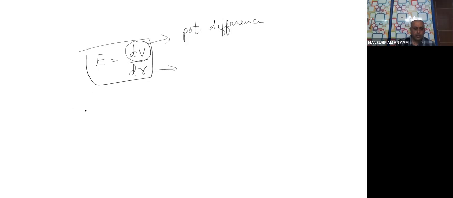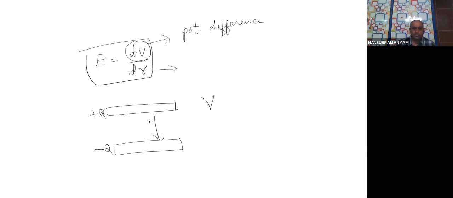That means in the present situation, this is the positive plate of the capacitor, this is the negative plate of the capacitor. Okay, plus Q charge, minus Q charge. What is the potential difference between these two? V. What is the distance between the two? D. That means if you use this formula for this situation, and what is the electric field?